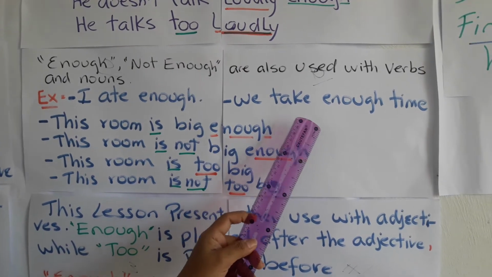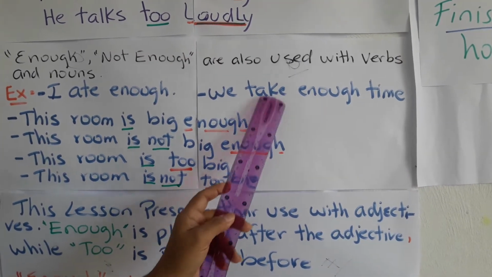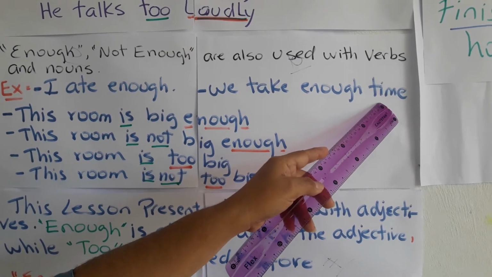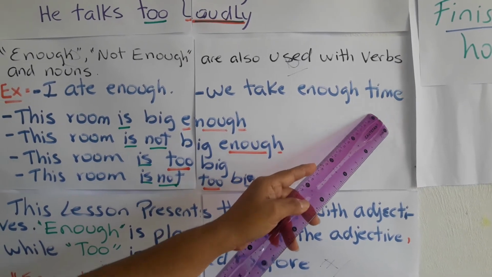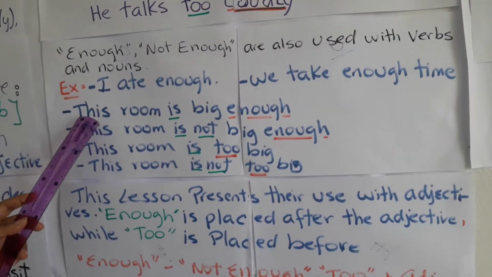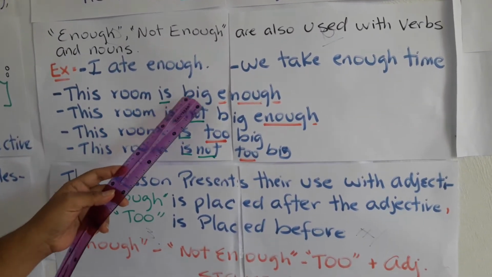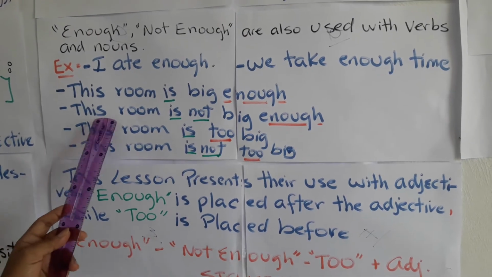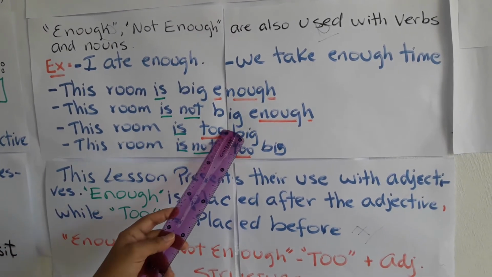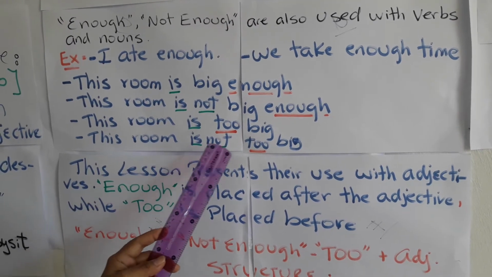The other example: the verb, enough, and that noun is an abstract noun, "sustantivo abstracto", time, "tiempo", okay? Now here, another example. This room is big enough. This room is not big enough. This room is too big. This room is not too big.